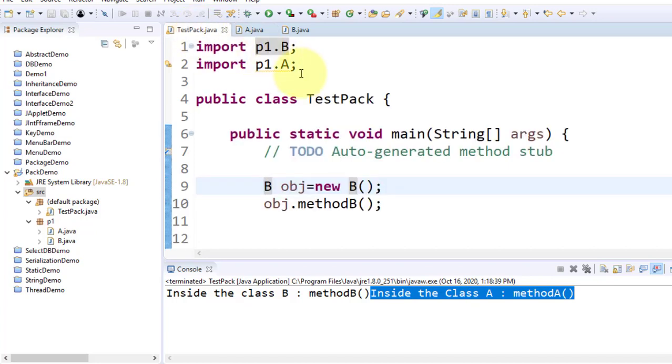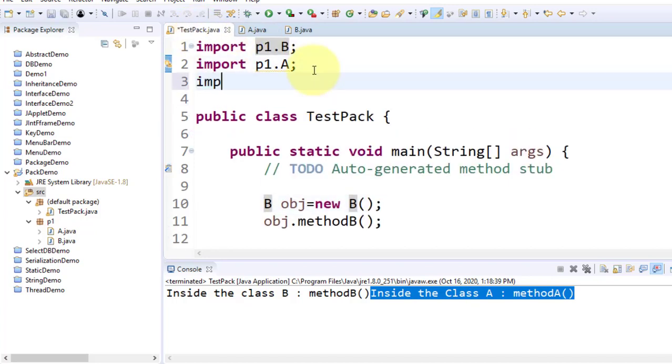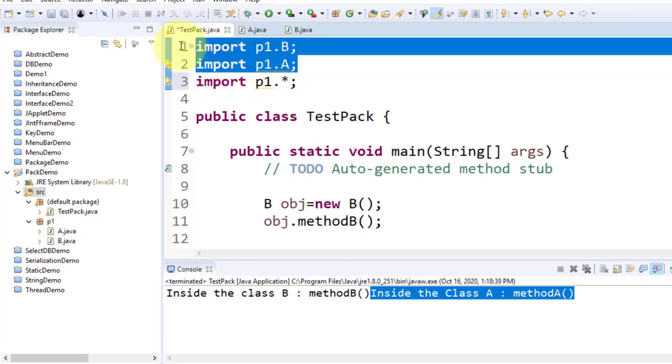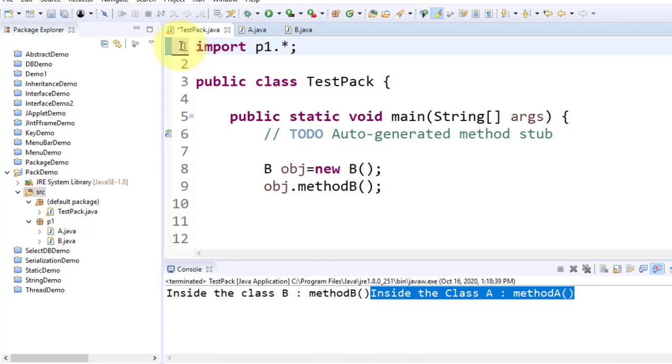Another thing I want to clear: some students are using import p1.*, right? This is also applicable, but I recommend you don't go with this. What is the meaning of this? When you go with a star, that means all, and from the p1 package all classes and interfaces, whatever list of classes and interfaces are available at the time of compilation, all these classes get checked. So if you are using only B, then also all classes are checked. It depends on how the compiler checks your API.